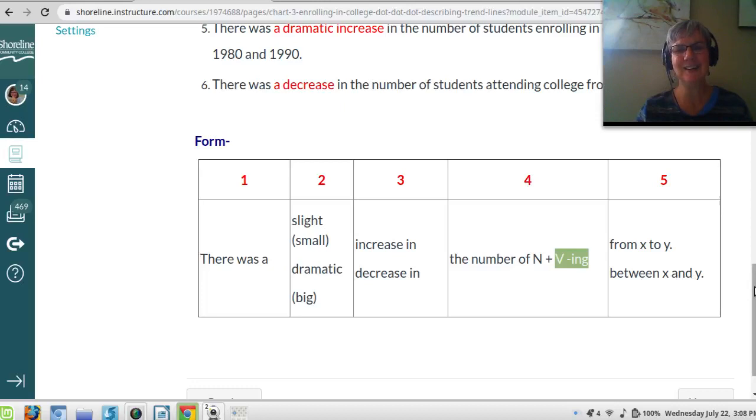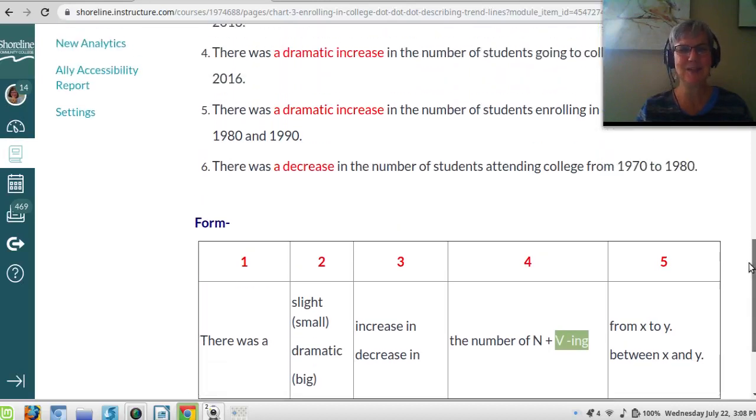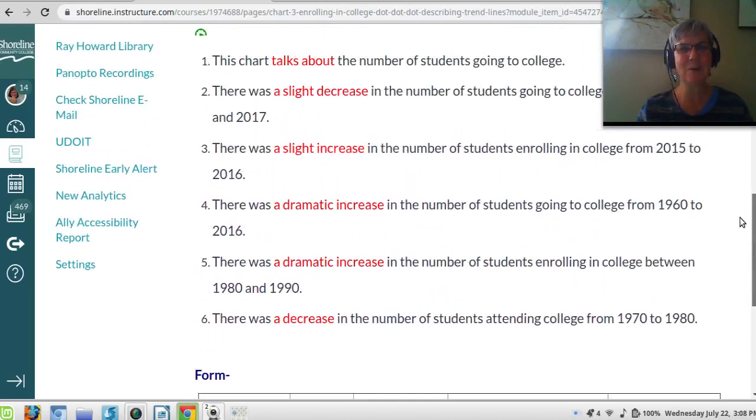Pretty fun stuff, huh? This is really going to help you when you have to take a college level class or a math class.